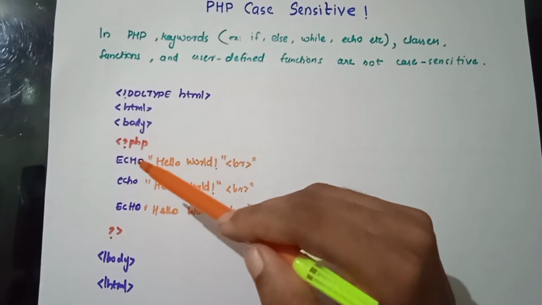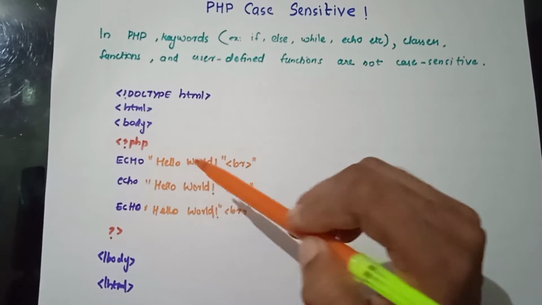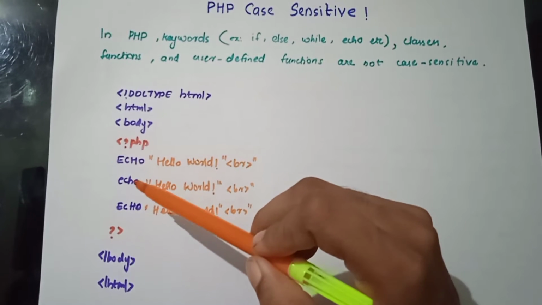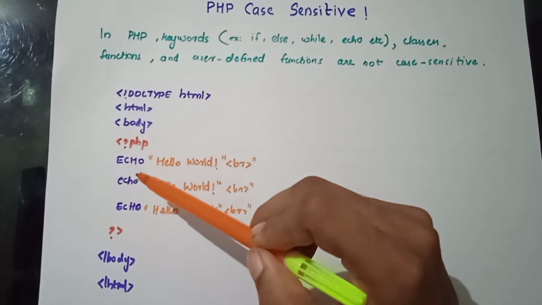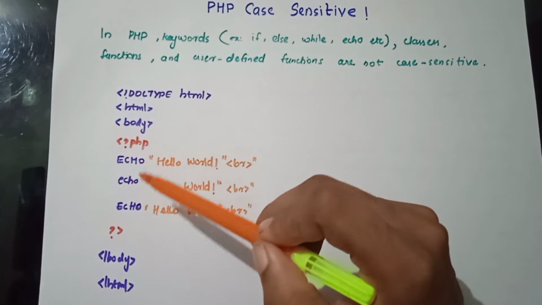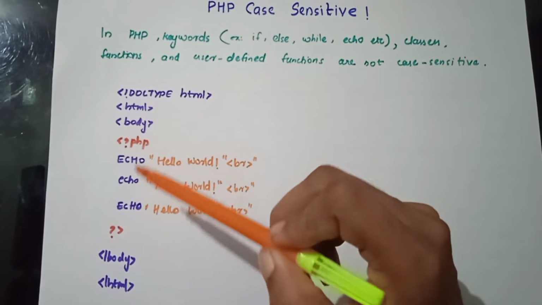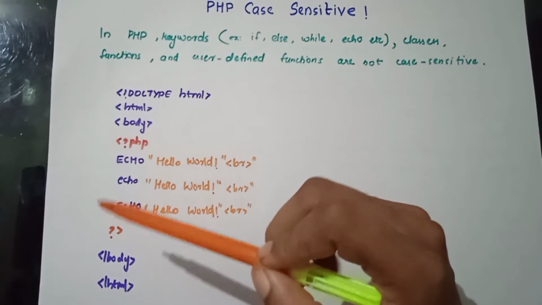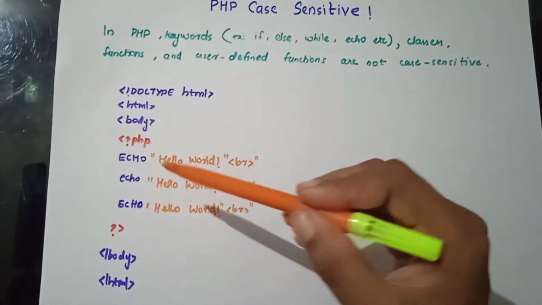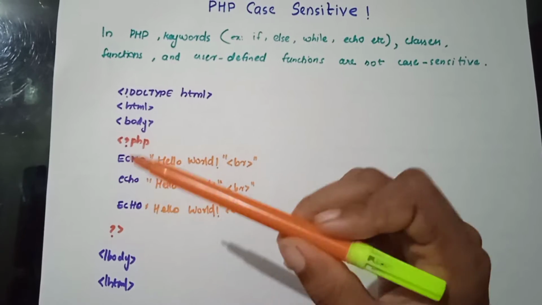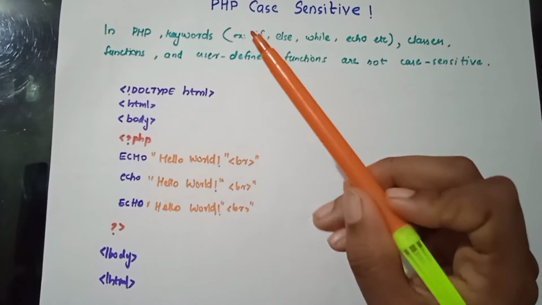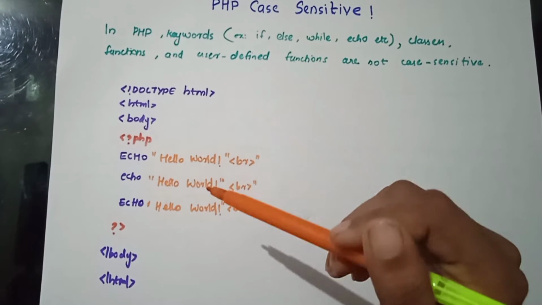As you can see, the messages are the same, but each and every line starts with a different letter case of the keyword echo. So all you need to do is write it and execute it, and you will find the difference.